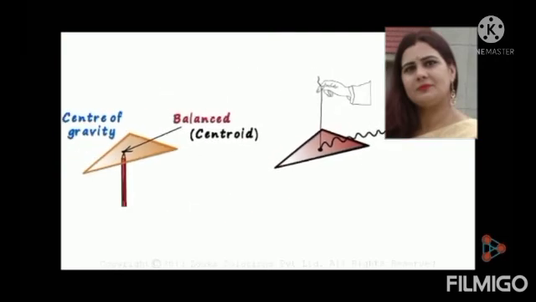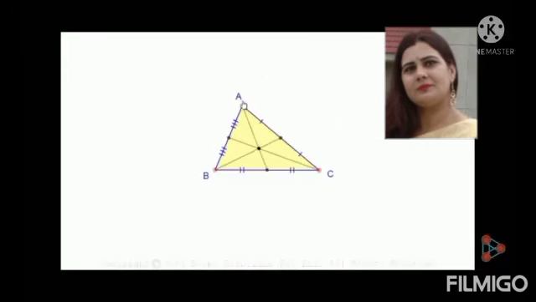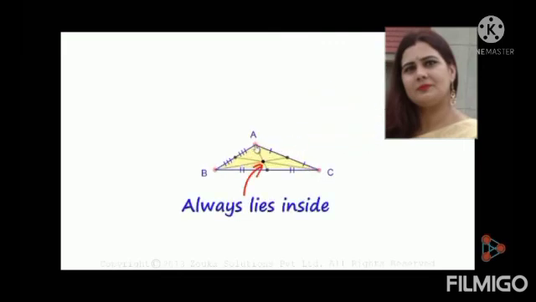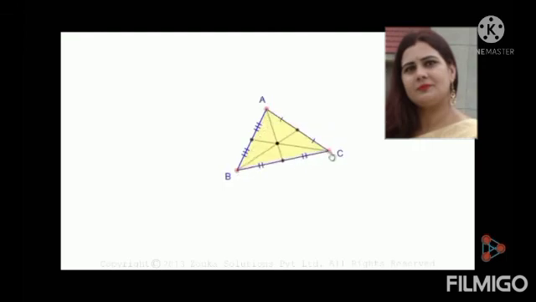Does the centroid always lie inside the triangle? Let's move the vertex A around. No matter where it is moved, the centroid always lies inside the triangle. Even if we try moving vertex B, it will remain inside. And it's the same case with vertex C.